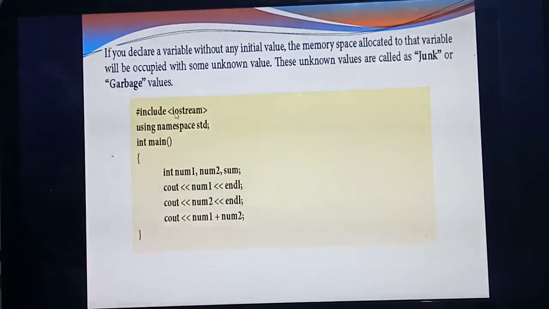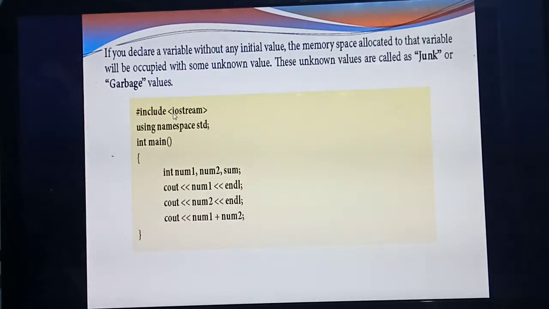Okay, so see, this is the sample program. What's the first step for writing a program? You should write a header file. What's the header file? Hash include iostream, which you have already studied. What's the use of iostream?